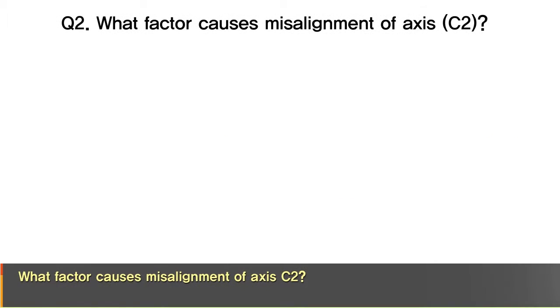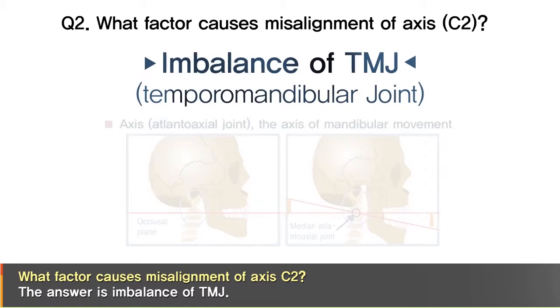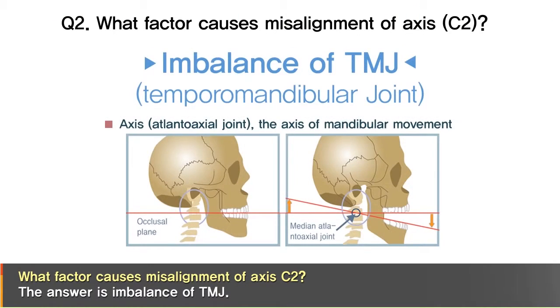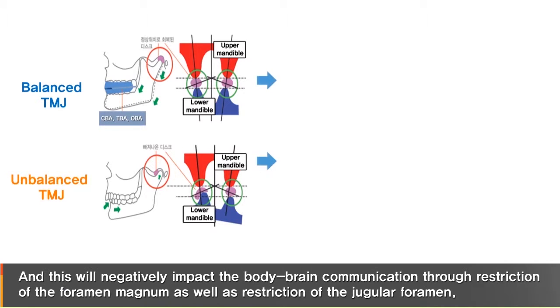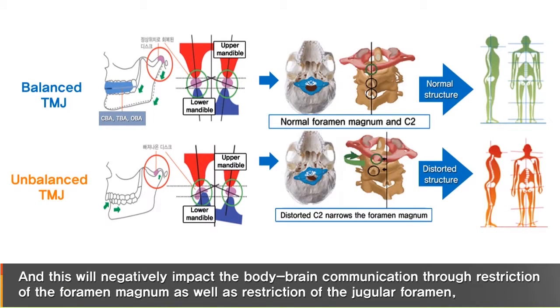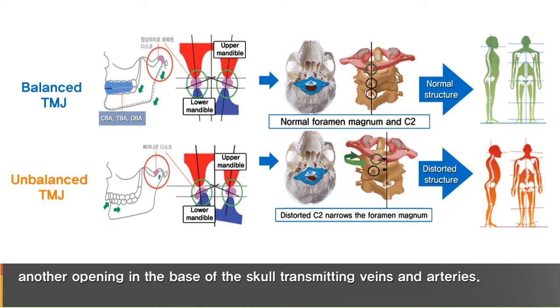What factor causes misalignment of axis C2? The answer is imbalance of the TMJ. Once the C2 is distorted due to the TMJ imbalance, the entire structure will follow and distort. And this will negatively impact brain-body communication through restriction of the foramen magnum as well as restriction of the jugular foramen, another opening in the base of the skull transmitting veins and arteries.